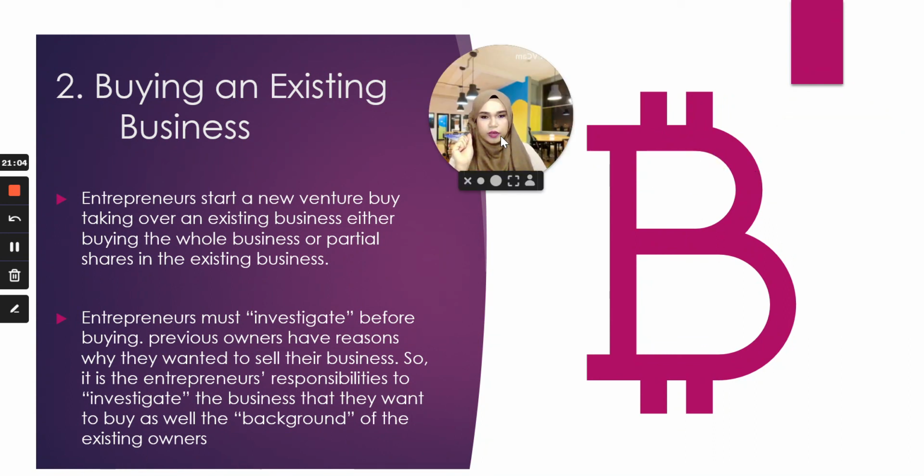Okay, second formation, other than you start from scratch. Now, you can also start a business by buying an existing business. It means that you start a new venture by taking over an existing business, either buying the whole business or a partial share in the existing business. It means that you don't start from zero, but let's say you see one particular shop, and you like that shop so much. You talk to the owner, and you say to the owner, I want to buy this shop from you. So that is buying an existing business.